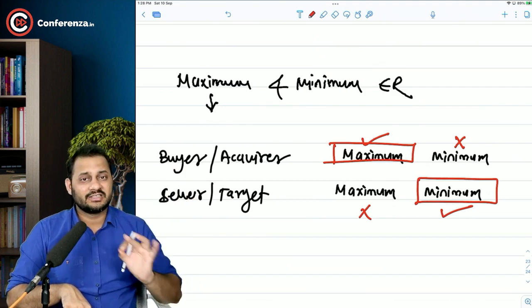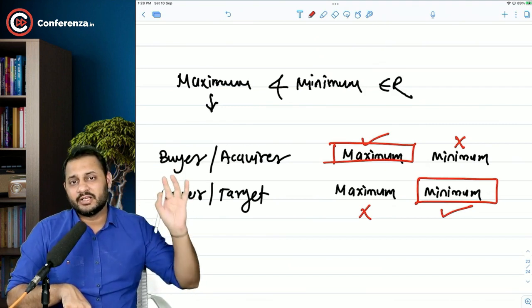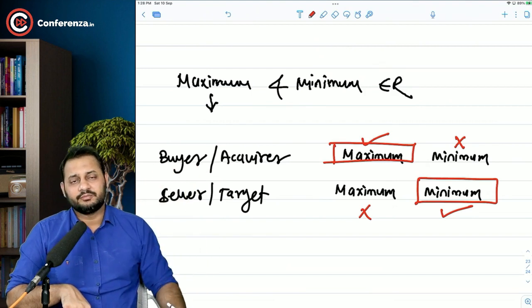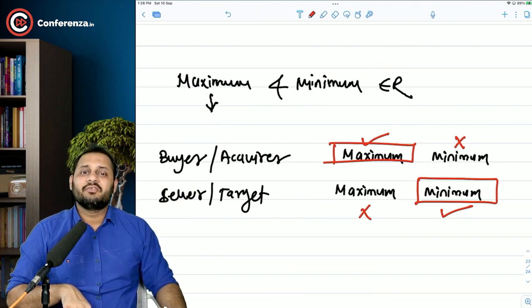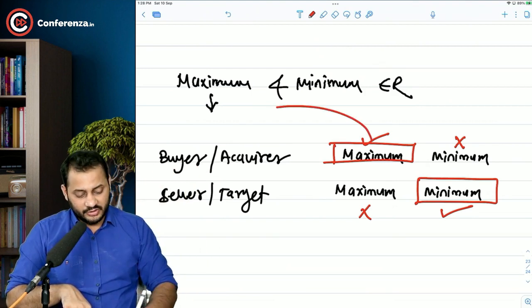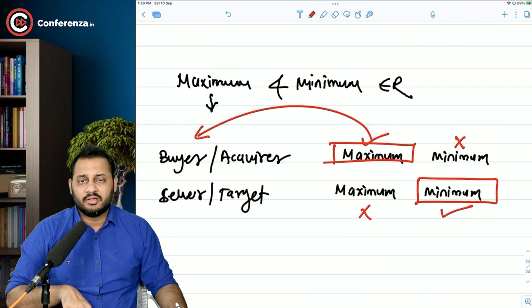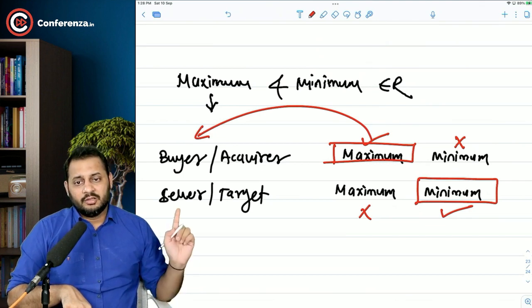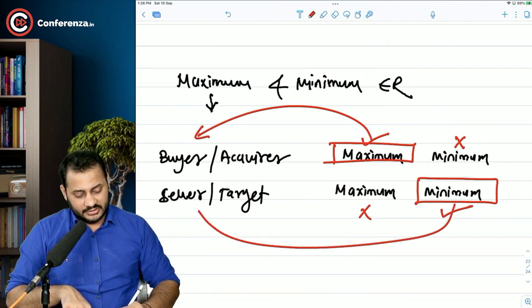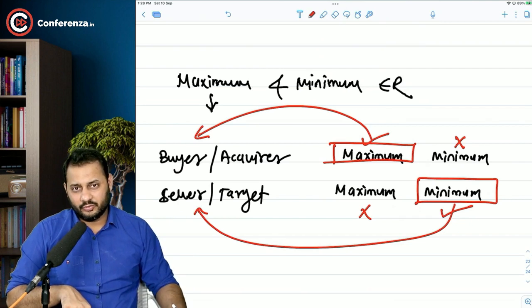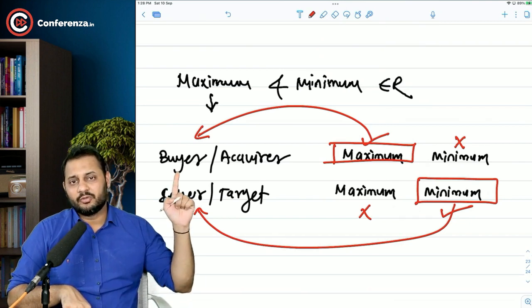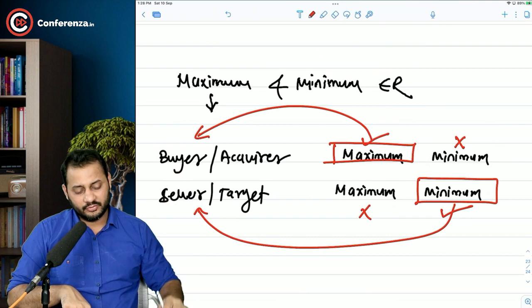They will just say calculate the maximum price of this share. You need to understand that the maximum is only applicable for the buyer, not for the seller. The seller is ready to sell at any higher price, and to the seller the minimum price will be very important to calculate. So the buyer will be calculating the maximum price, and the seller will be calculating the minimum price.